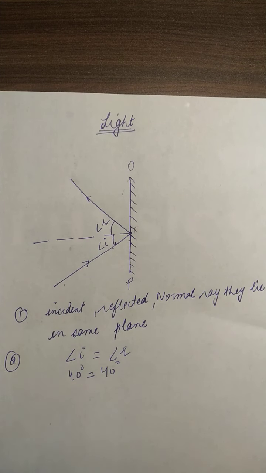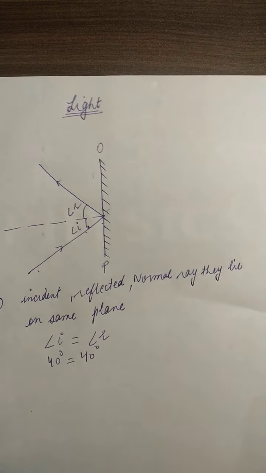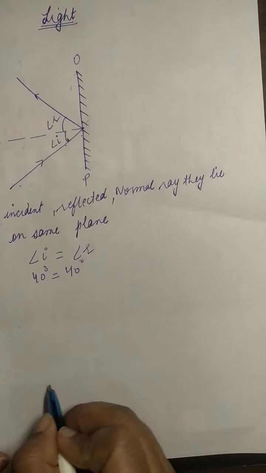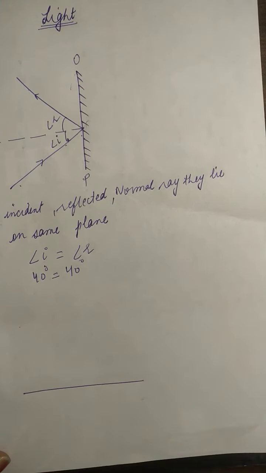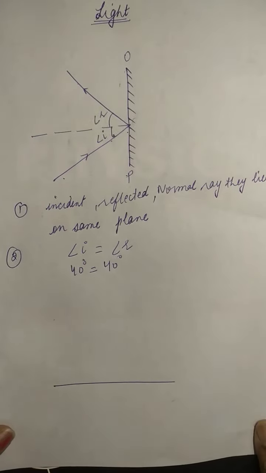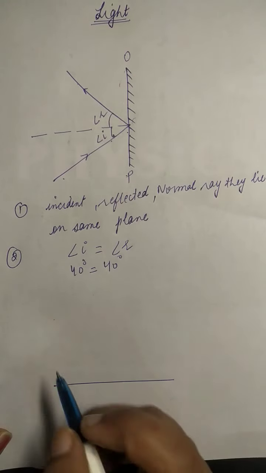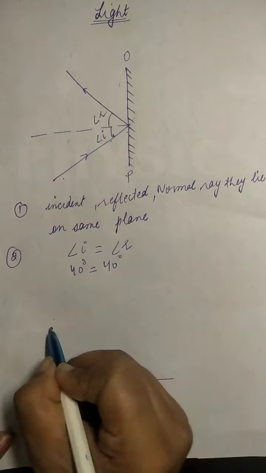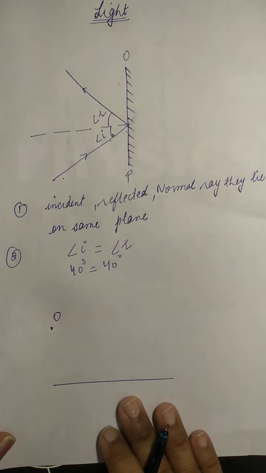Now this part we have done. Today we are doing a new part, that is, how reflection takes place from the plane mirror. I'll explain it to you with the help of two diagrams. Suppose here we have a plane mirror. Suppose there is a point object O in front of the plane mirror.